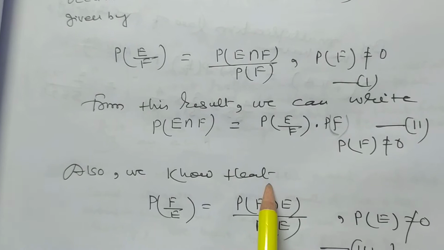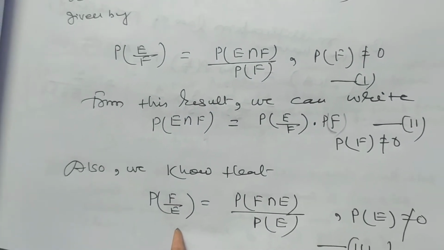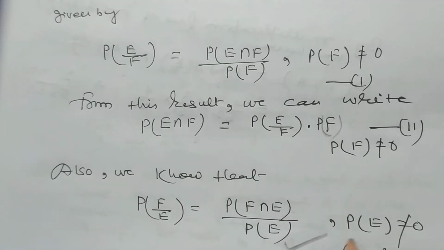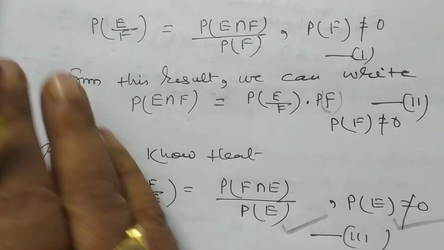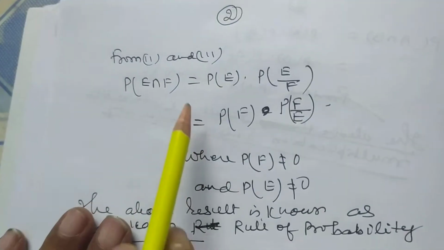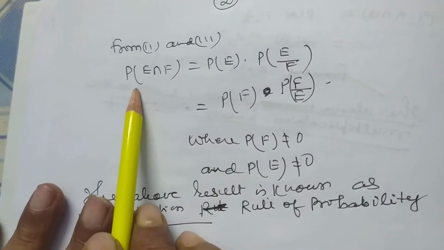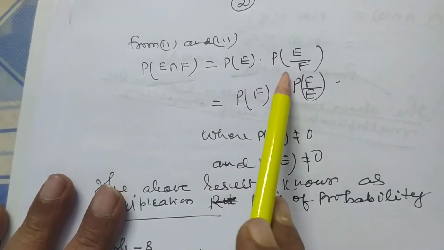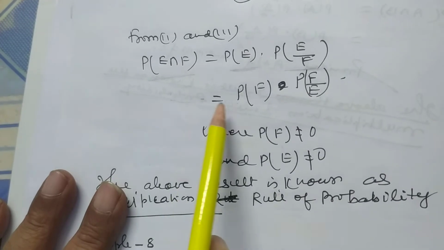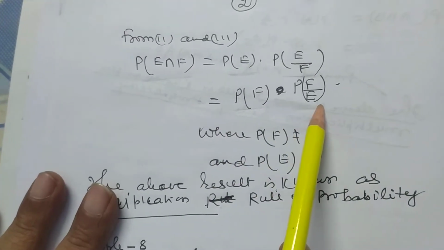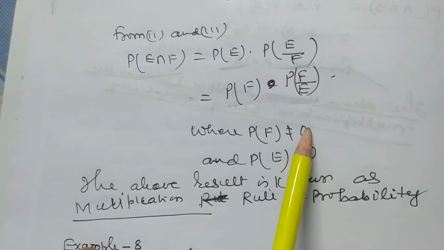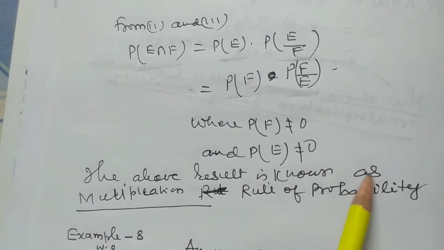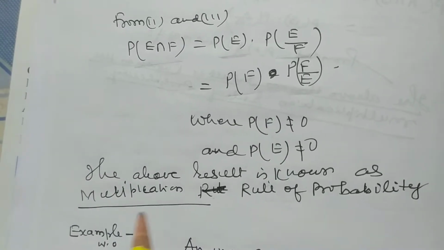Also we know that P(F|E) is equal to P(F intersection E) by P(E), where P(E) is not 0. My dear students, from the first and third we have P(E intersection F) equals P(E) into P(F|E), and P(F) into P(E|F), where P(F) is not equal to 0 and P(E) is not equal to 0. The above result is known as the multiplication rule of probability.